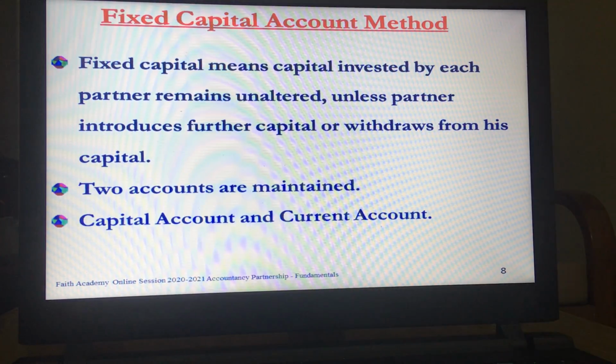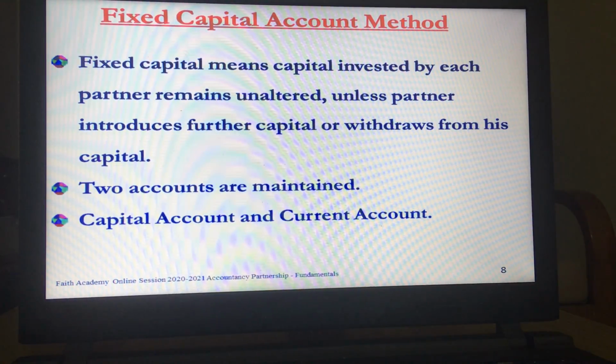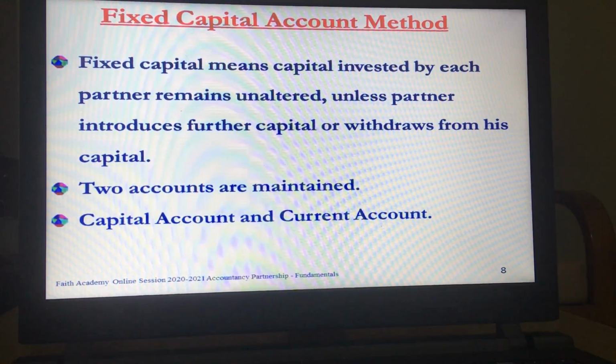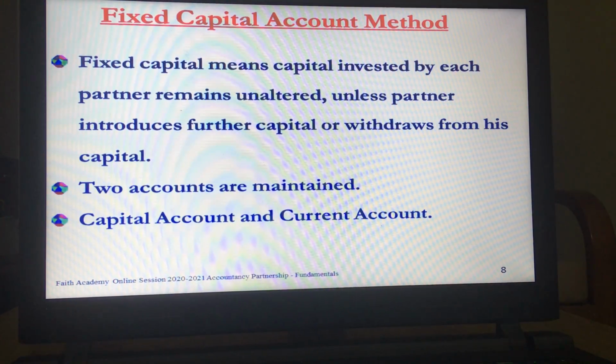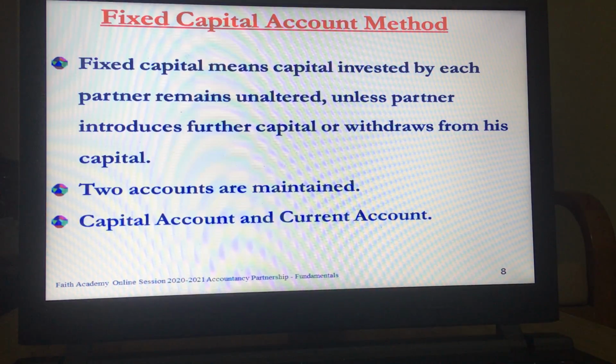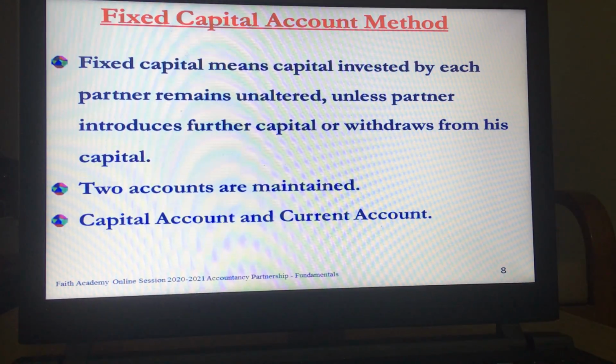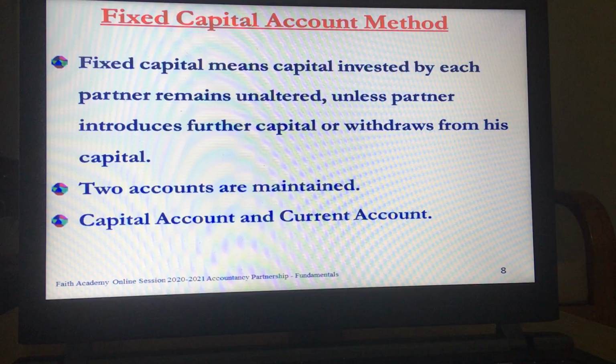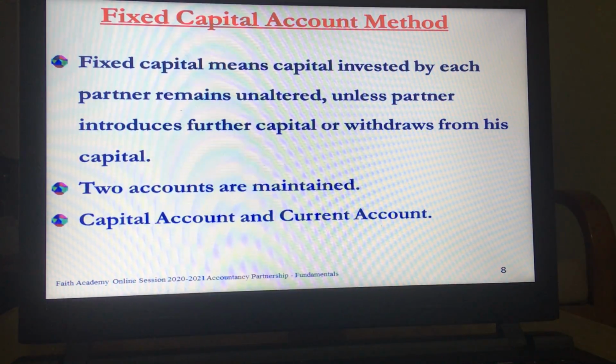It's not of recurring nature. So this capital that the partner initially invests remains unaltered. In such a case, we maintain two kinds of accounts. One is called capital account and one is called current account.